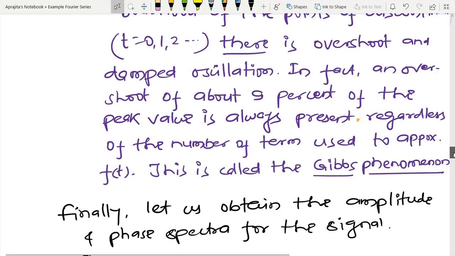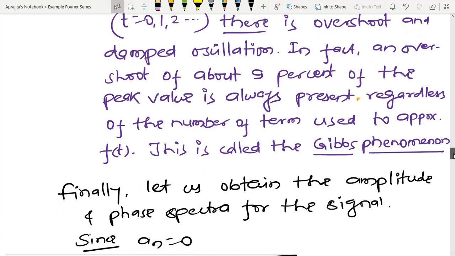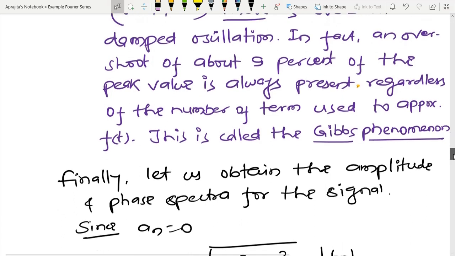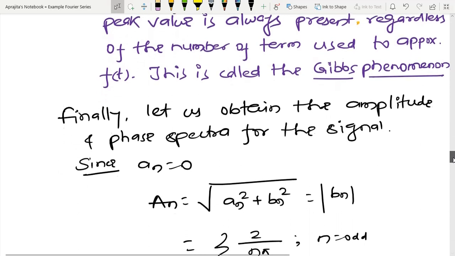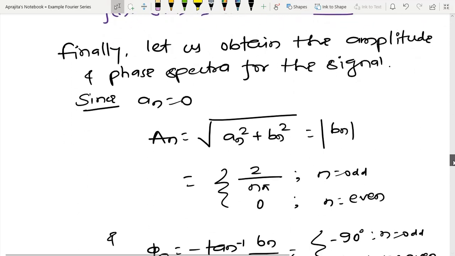This particular deviation was calculated by the scientist Gibbs, and based on his name this phenomenon is called the Gibbs phenomenon. So somehow this confirms that the right-hand representation is just an approximate representation.